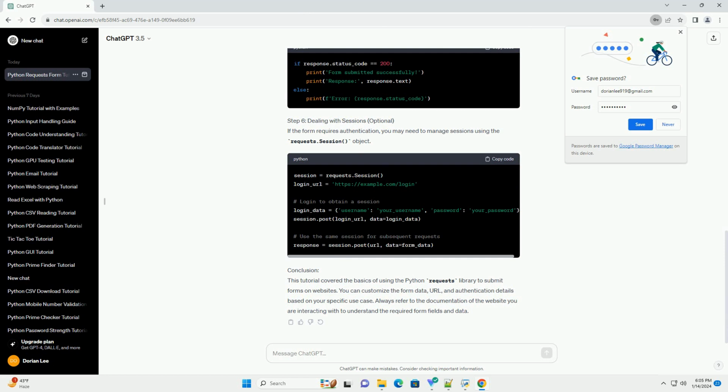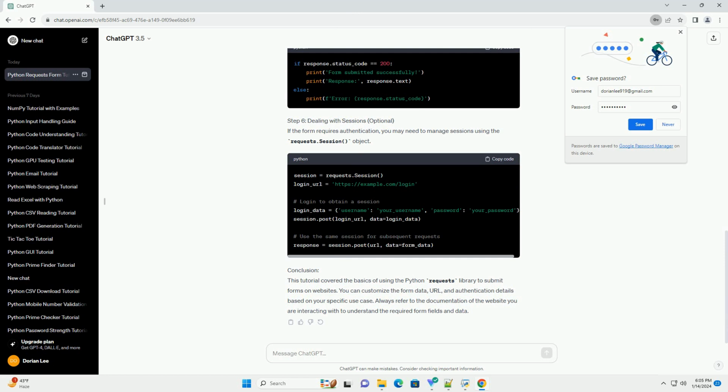Step 3. Prepare form data. To send data to a form, we need to prepare a dictionary containing the form fields and their values. This can be done using the data parameter in the requests.post method.